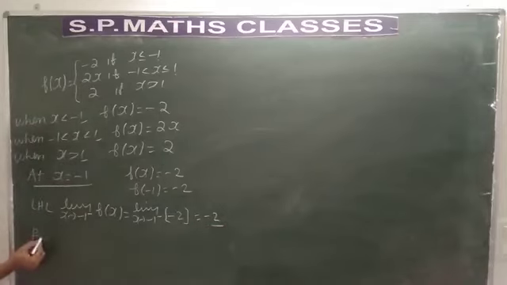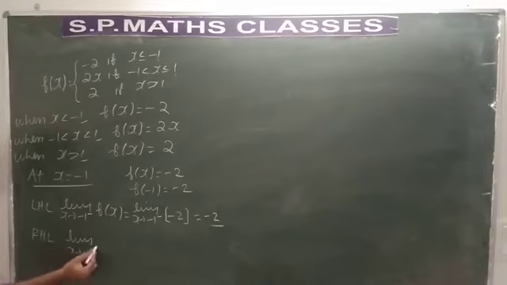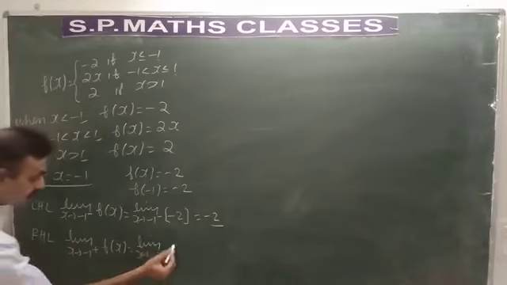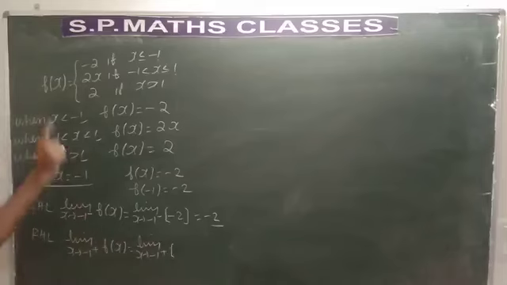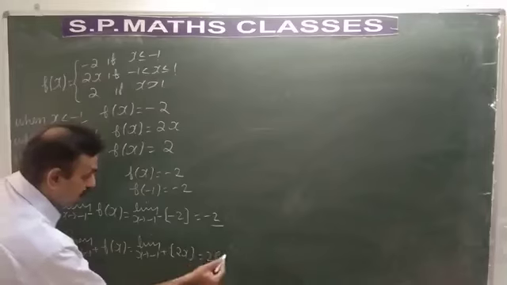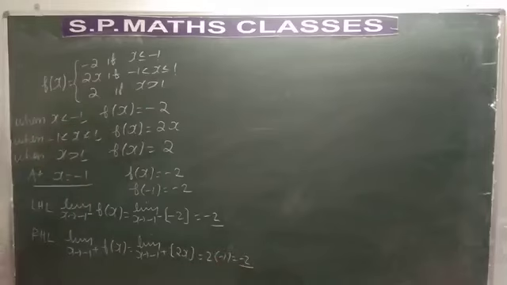So right hand limit I take limit as x tends to minus 1 plus f of x. Minus 1 plus, it is defined as 2x. So it is 2 into minus 1. You will get minus 2. So what is your conclusion now?